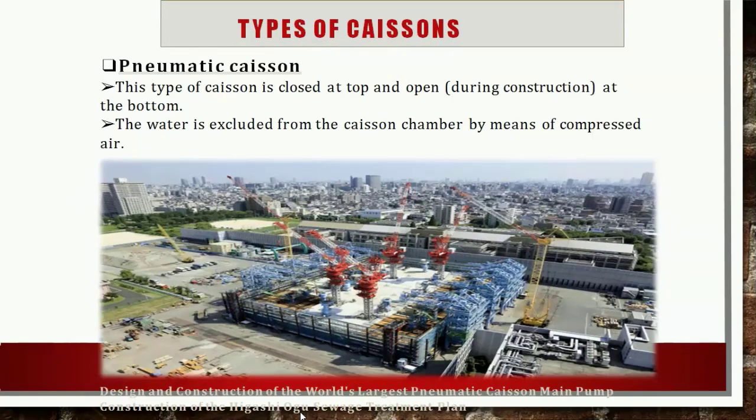Then the pneumatic caissons. Basically, they may be used for a depth of 12 to 35 meters. This type of caisson is closed at the top and open at the bottom. In this case, compressed air is used to increase the pressure inside the caisson so that water is excluded from the chamber, thus it gives a dry working area. However, care should be taken to see that the high pressure does not pose a health hazard for the workers. In a typical pneumatic caisson, after the desired depth is reached, the bottom of the caisson is plugged with concrete.